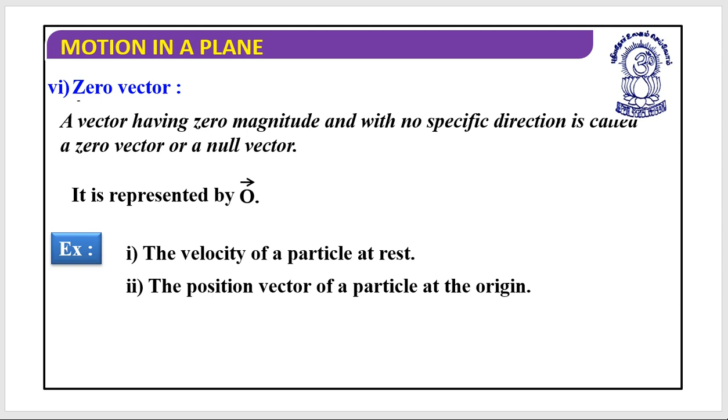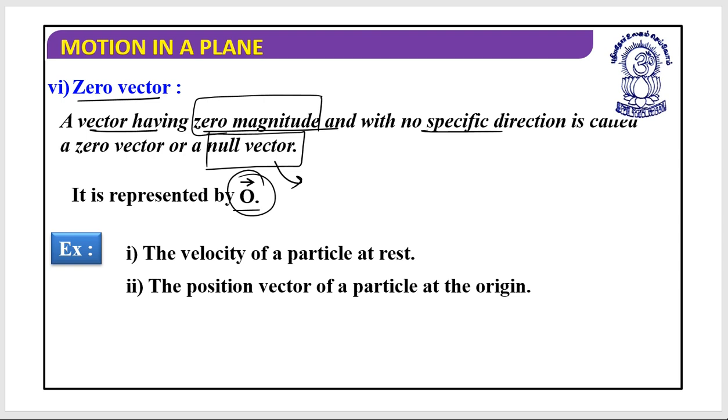Next is the zero vector. Now what is the zero vector? It is a vector having zero magnitude. That means it must not have any magnitude, and with no specific direction it is called a zero vector, or specifically a null vector, and it is represented by O.